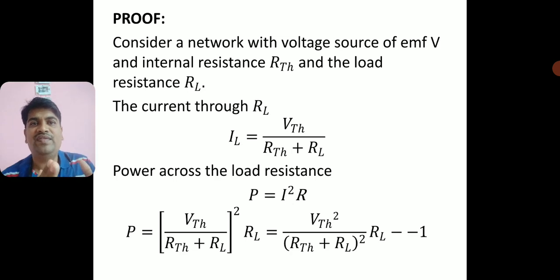Now I am looking for the current through the load resistance RL. So the current, which I am representing by IL, is equal to VTH by RTH plus RL. How have I written this equation? This is from Ohm's law, the very basic law of electrical networks, which says that current is equal to voltage divided by resistance.